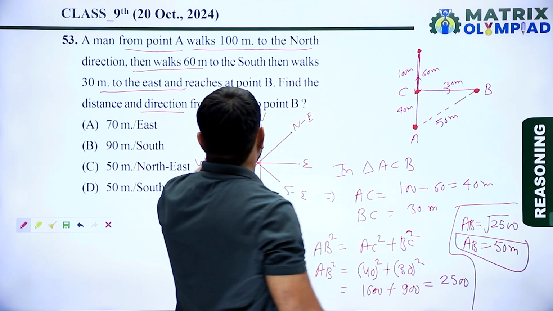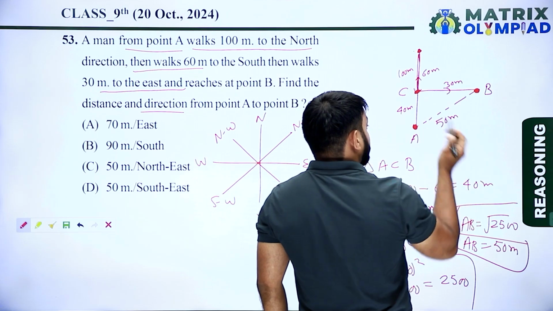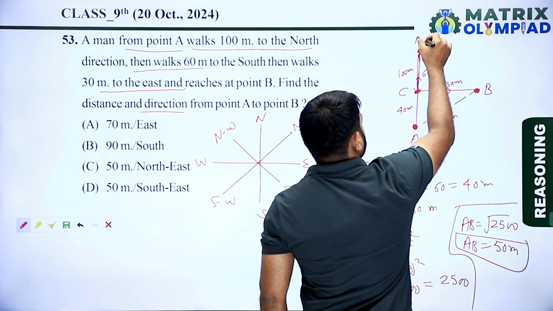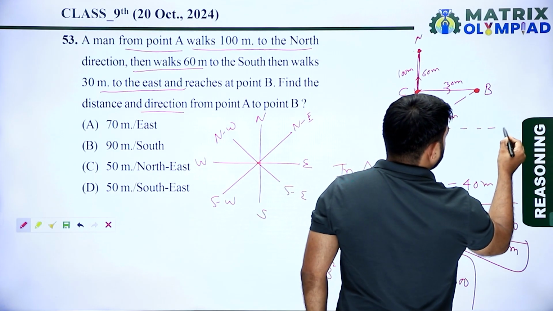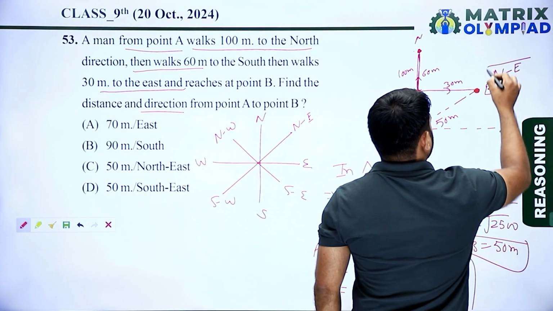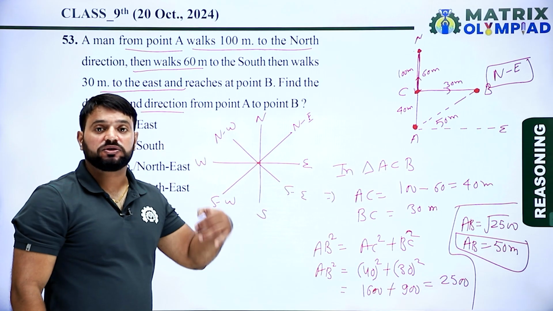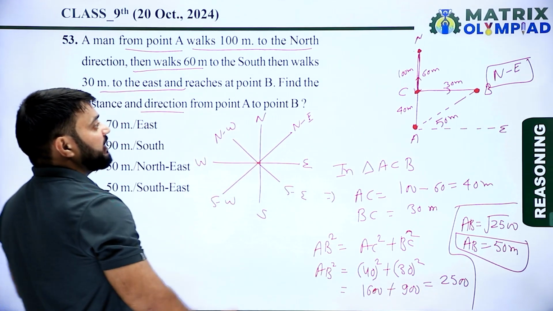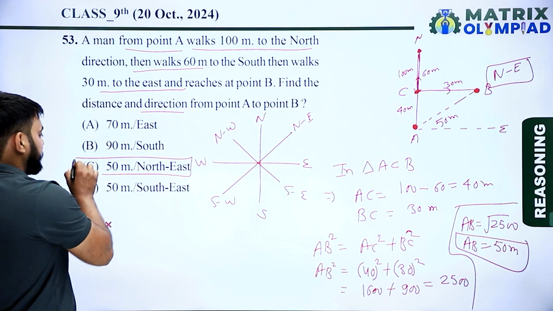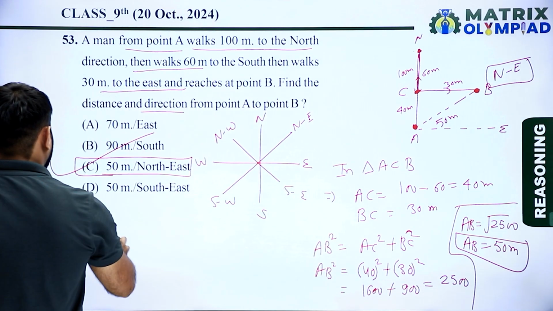Now find the direction from point A to B, the direction of B with respect to point A. This is the north direction of A, and this is the east direction of A. B is in the northeast from point A. So 50 meter northeast is the correct answer of this question. It means option C is the correct answer. Let's move on to the next question.